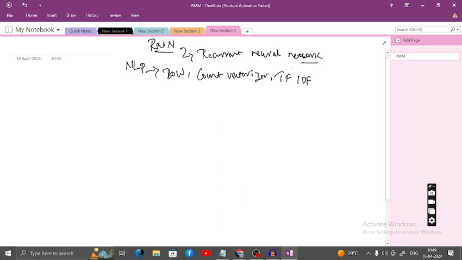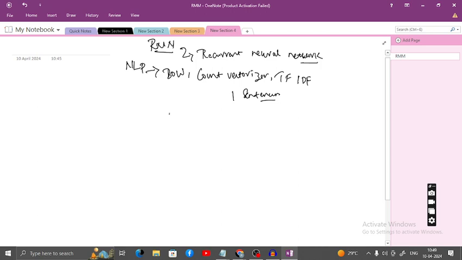Theoretically you know what those are. This is happening based on only, for example, one sentence. Based on that sentence only, it is trying to vectorize.